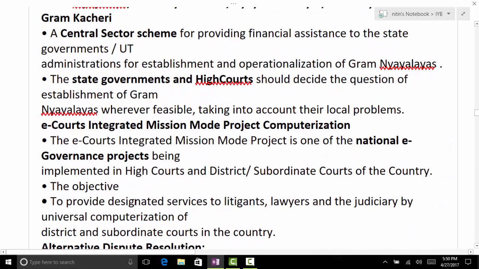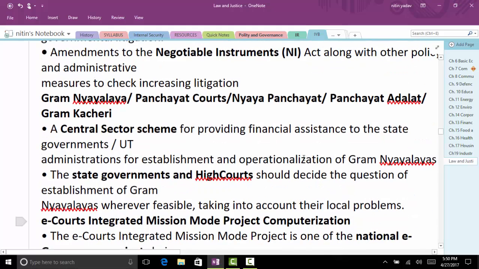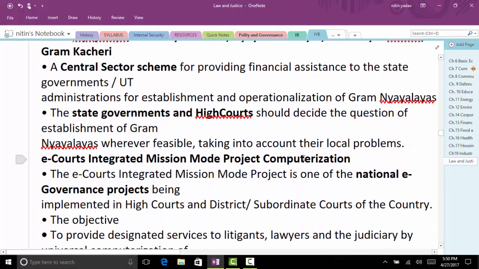Gram Nyayalaya, very important topic for PT it is. So what does Gram Nyayalaya do? Tell me. It's an alternative dispute resolution mechanism. It covers both civil and criminal. Both civil and criminal, yes, good. And if parties do not agree with it, there could not be an appeal against any court.